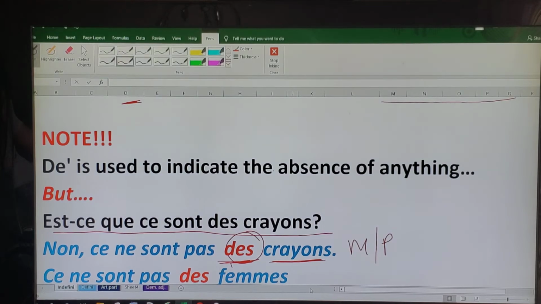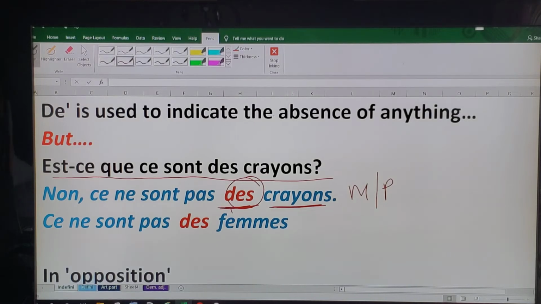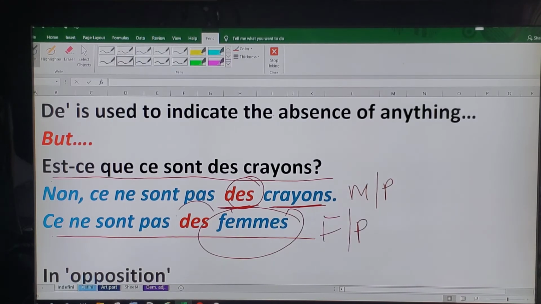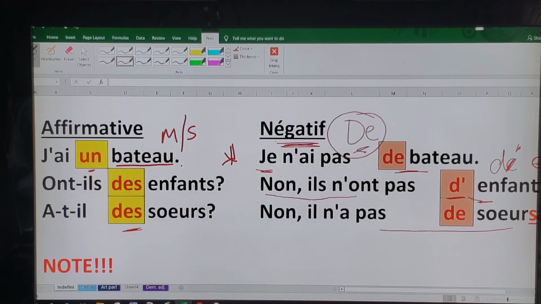In example of another sentence, let's go down. These are not ladies, right? So once again, ladies, feminine, plural. So we use the word they. No, these are not ladies. So although these are plural and this is a negative, this is used in the general sense, right? So we still use the plural they. Whereas if we say there isn't any, or he hasn't any, or I haven't any, then we use the.